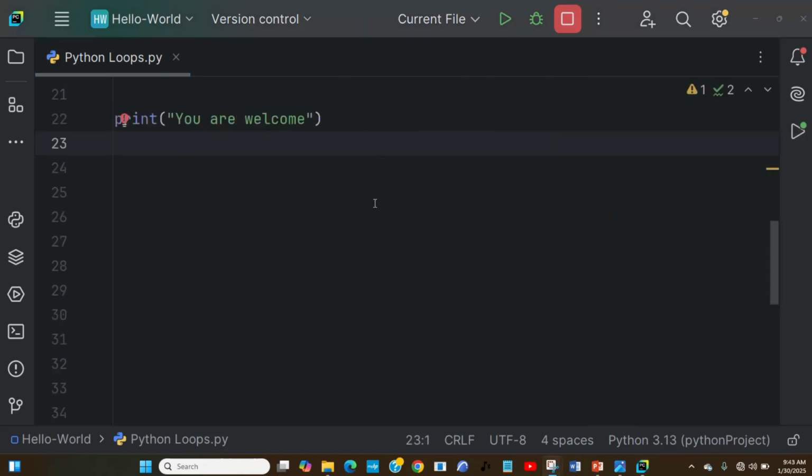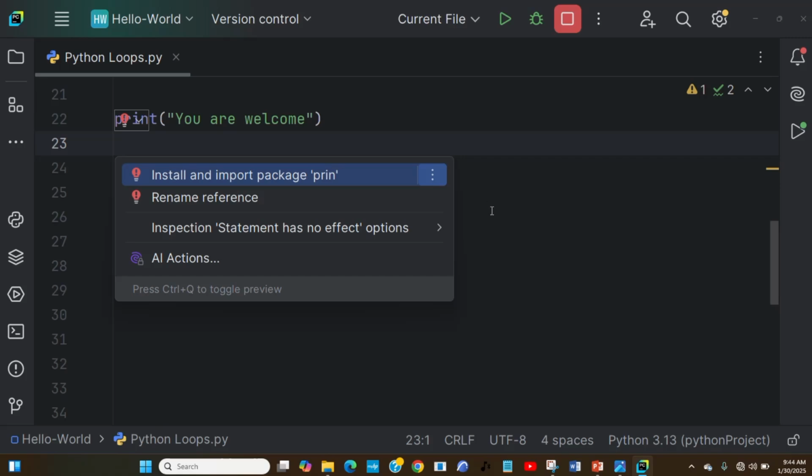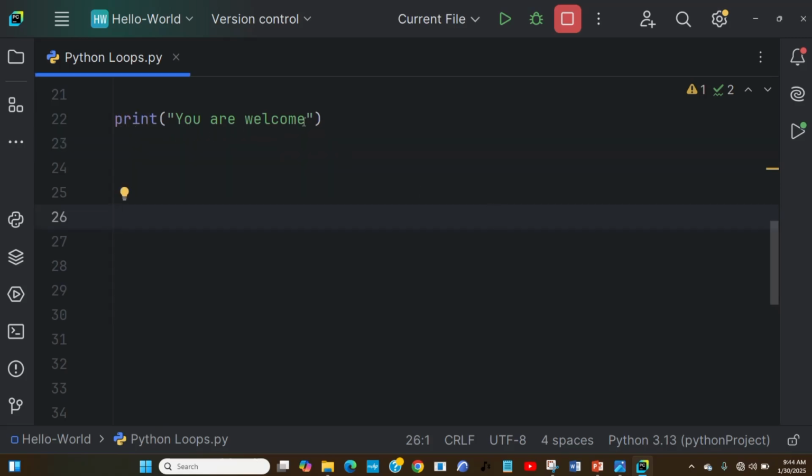Let's continue. One thing that makes looping in Python very important is that it helps us avoid typing the same thing over and over. You can just give it in one shot and it is going to do it for us. That's why it is a control flow statement. For example, let's say I want to print "you are welcome" 10 times.